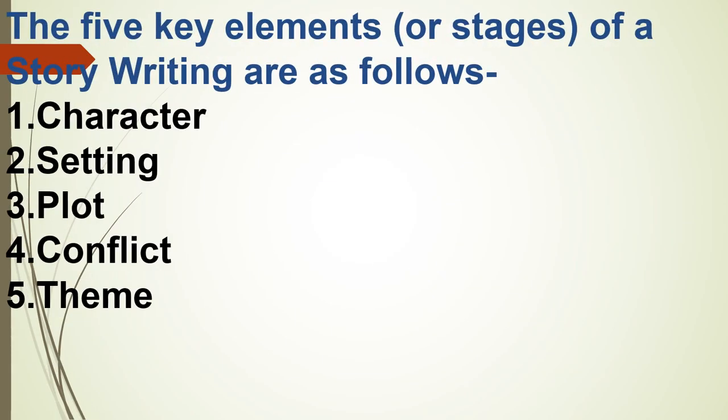Now we can say the five key elements or stages of story writing are as follows. Means these are the main elements for writing a story. First is character, then next is setting, third is plot, fourth is conflict, and fifth is theme.